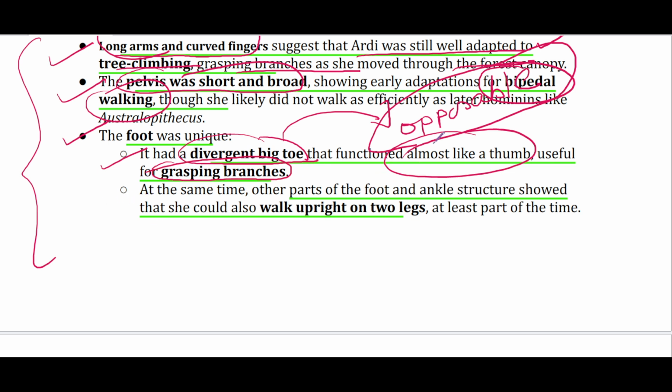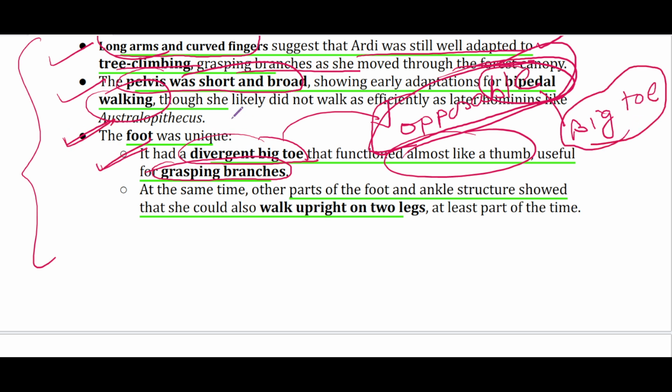जो अभी तक आप समझ गए हैं कि hominid species we do not have opposable big toe. पैर का अंगूठा जो है it is not opposable. But the transitional species or the extinct species, especially Ardi, she showed this near opposable feature. And at the same time, other parts of foot and ankle structure, like the arches, show that she could walk upright on two legs.